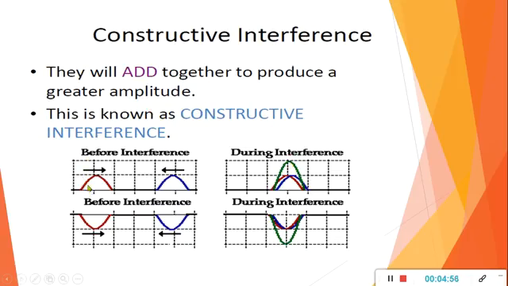As we know, a transverse wave has crest and trough. So this is the crest and this is the trough. Downward direction, maximum amplitude. So this is known as what?